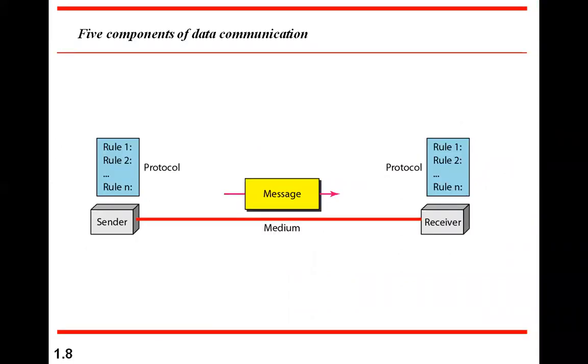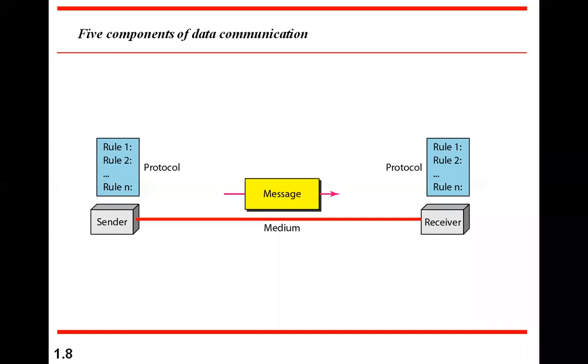Now we have seen the components of a computer network. The main components are sender and receiver. Two parties are required to communicate. Similarly, you need a link connecting these two. It can be wired or wireless. This link is called a medium. And the information or data which the sender and receiver are communicating is called the message. So message is another component.